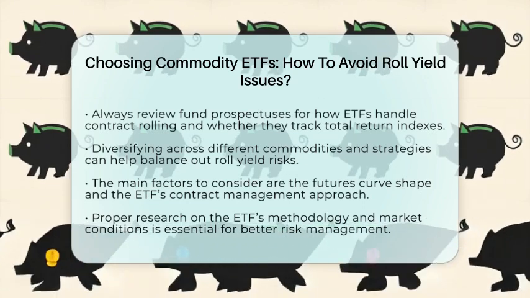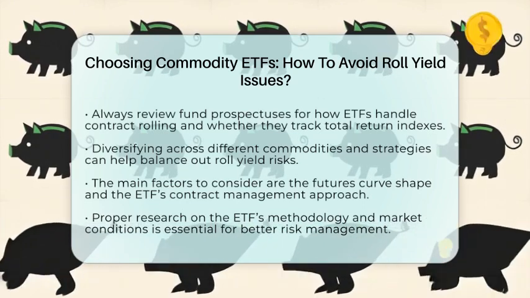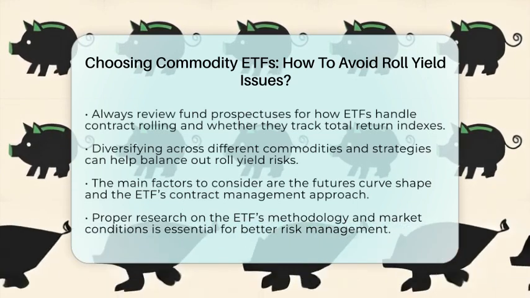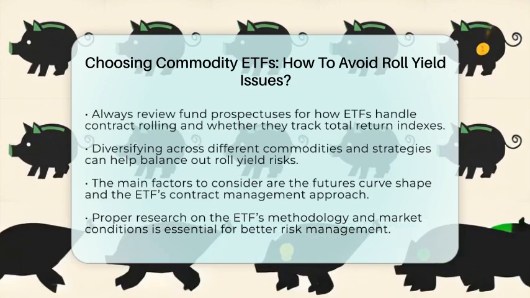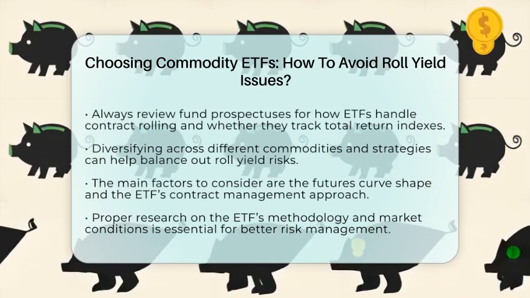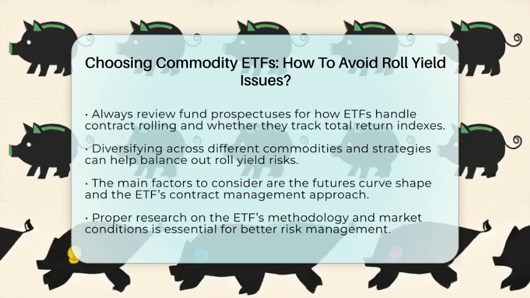Diversifying your holdings across different commodities and roll strategies can smooth out negative effects. Combining ETFs that have different market shapes and roll approaches helps balance the risks. Remember, the shape of the futures curve and how the ETF manages rolling contracts are the main factors.